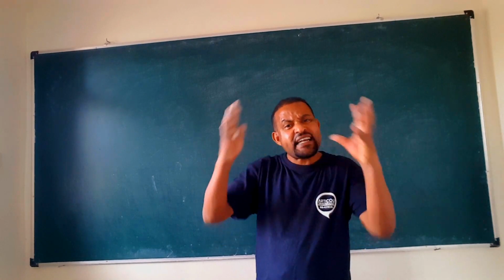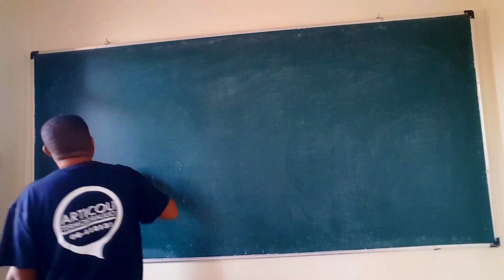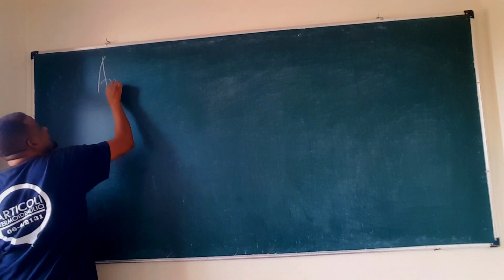Good. The next topic is the arithmetic mean. What do you mean by arithmetic mean?